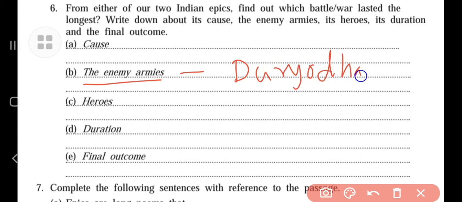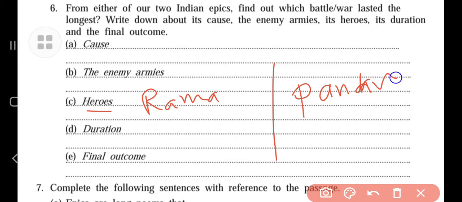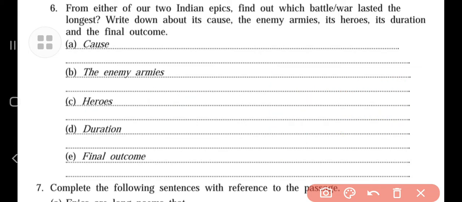Duryodhan, Duryodhan's army in Mahabharata. Okay. Now who were the heroes? In Ramayana, Lord Rama was the hero, and in Mahabharata, who was there? Pandav brothers. We can say they were the heroes actually. Understand? In this way, we have tried.